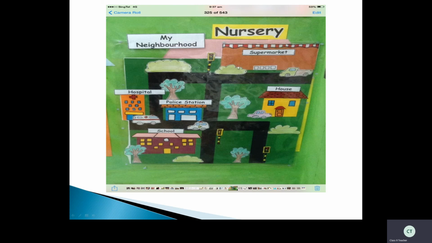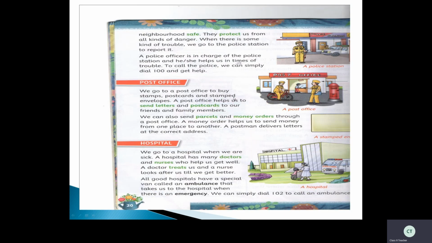Okay, what are the neighborhood places to your home. See, this is somebody's house, and here supermarket and hospital, police station, school. So all these are neighborhood places of somebody's. Okay, it is given very beautifully. You can also do it when you are free. You can also do this activity. Okay, children. So tomorrow we will see about hospital and fire engine, fire stations, and also we'll see leftover things.